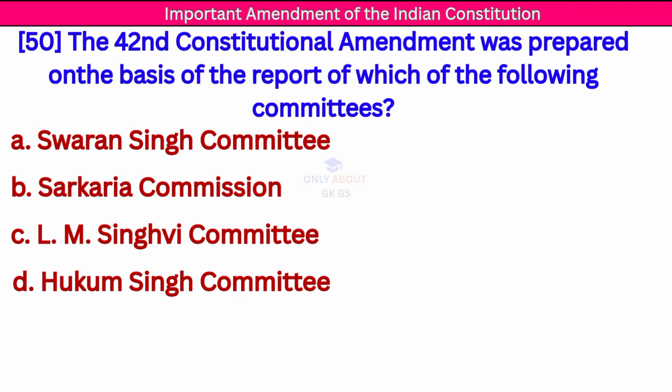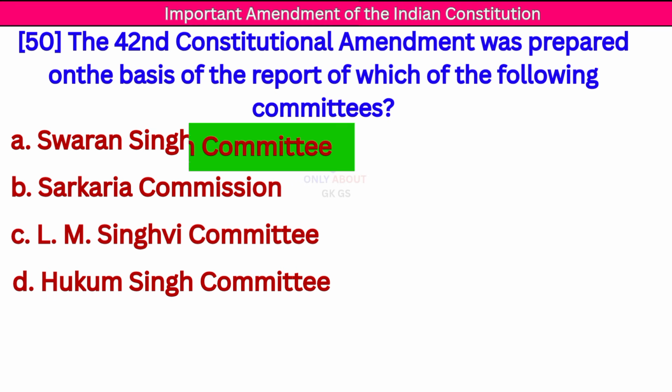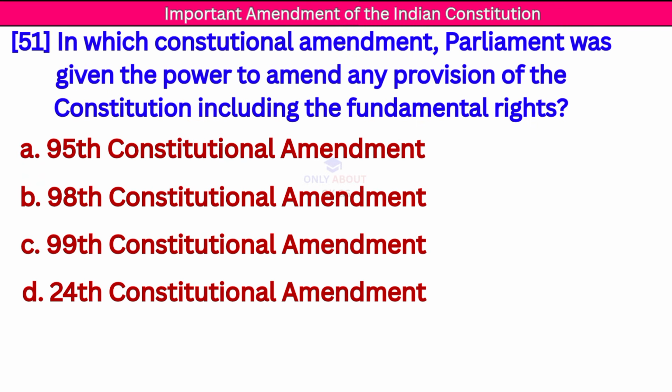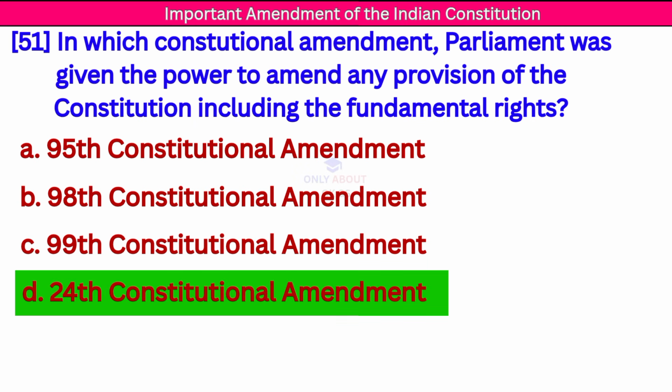Next question. The 42nd Constitutional Amendment was prepared on the basis of the report of which of the following committees? Correct answer Swaran Singh Committee. Next question. In which constitutional amendment was Parliament given the power to amend any provision of the Constitution, including the fundamental rights? Correct answer 24 Constitutional Amendment.